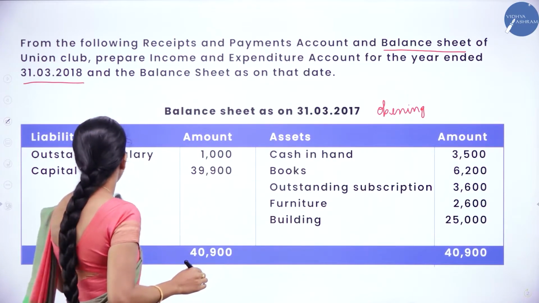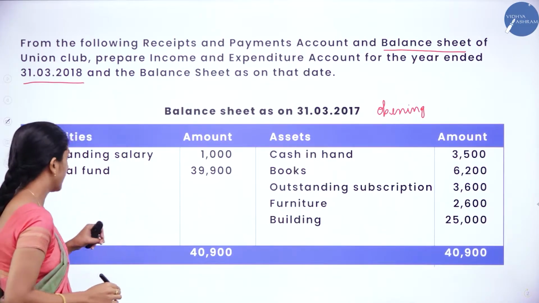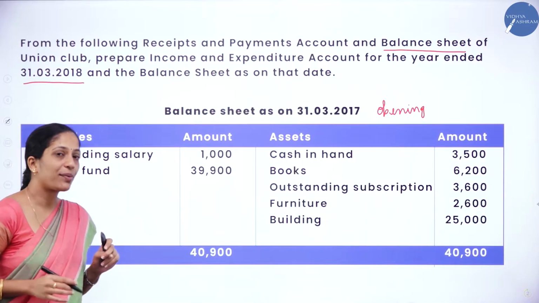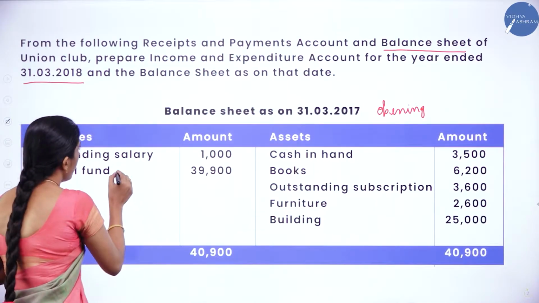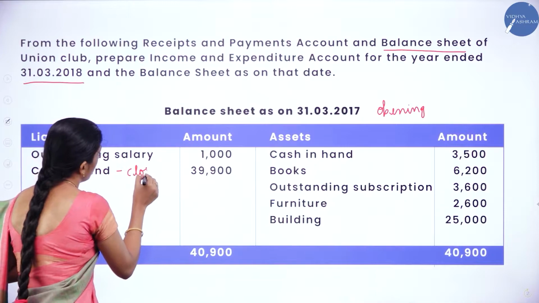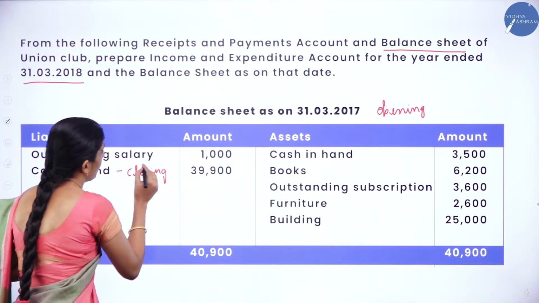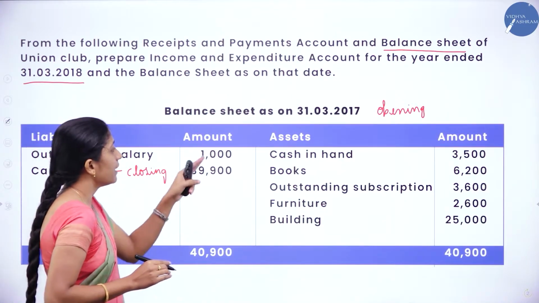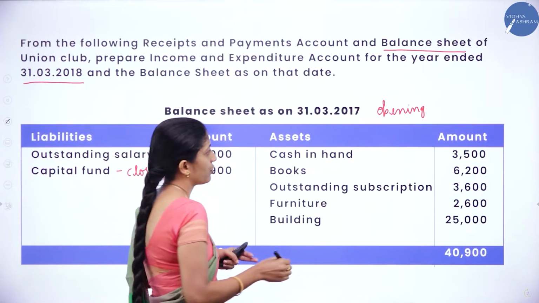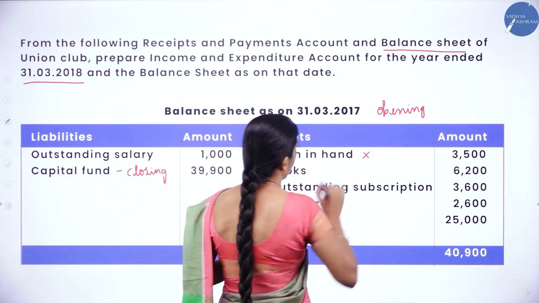Now go through the liability side. We are having outstanding salary here, capital fund. Now where we are taking this capital fund? Under the closing balance sheet. So we are going to take this capital fund under the closing balance sheet. Next, assets, cash in hand. So we are not going to take this cash in hand here.